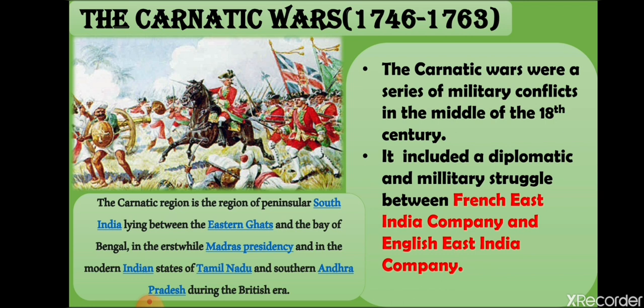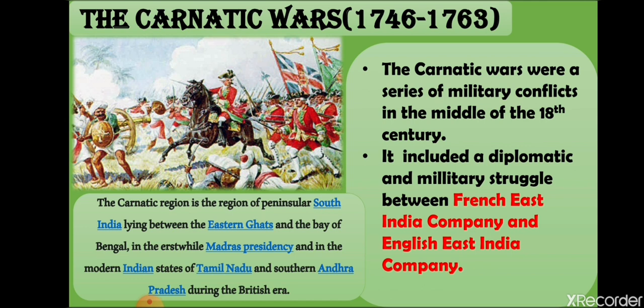Now look here at what exactly happened. At that time in India, on one side was Nasir Jung and on the other side was Chanda Sahib. The Nizam and Muhammad Ali were supported by the English. On one side, Nasir Jung was supported by the English, and Chanda Sahib was supported by the French.